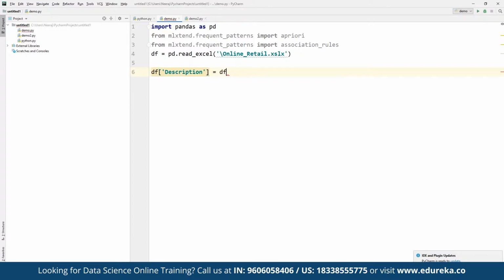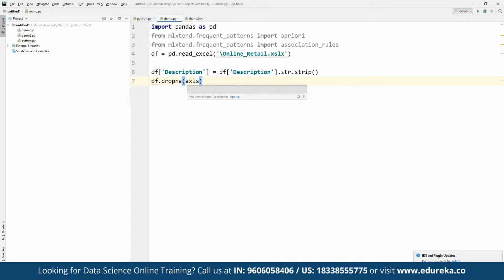So from the data frame, we can add the parameter as description. On the description, we are going to use the string function, str.strip. The string function is available under str, and we're going to make use of it. Then, same way from the data frame, we are going to work on dropping.